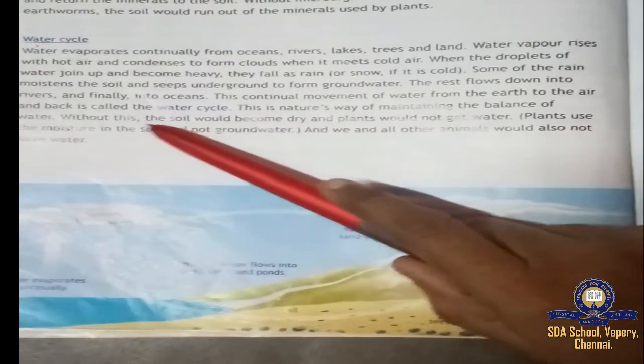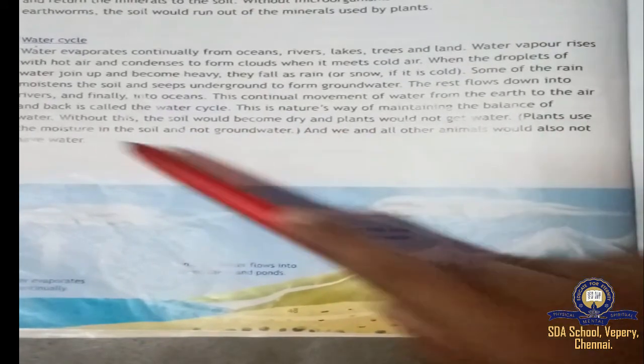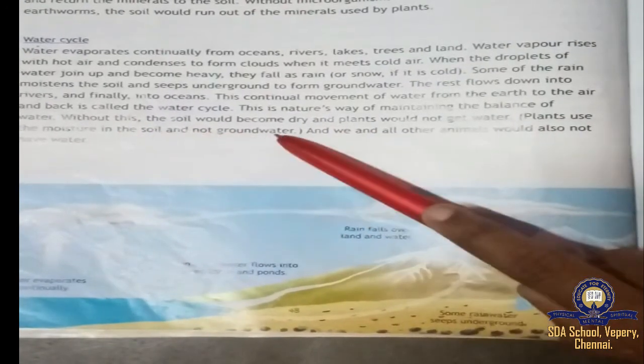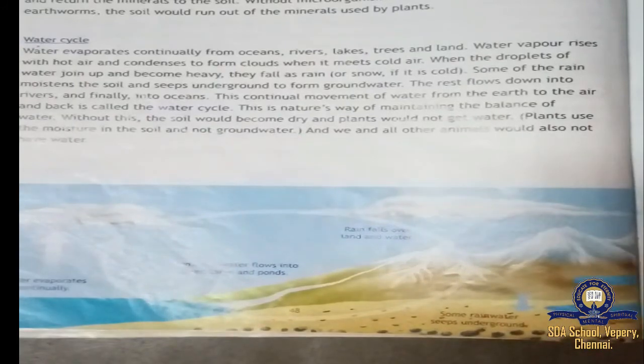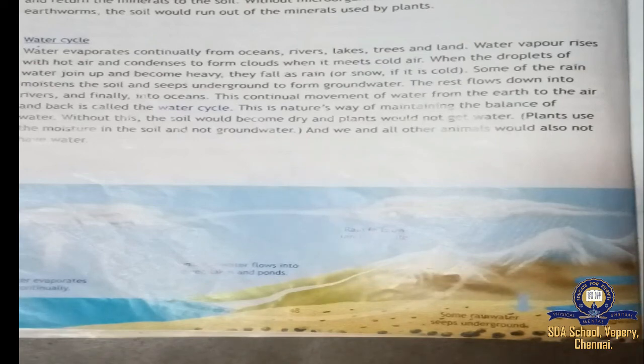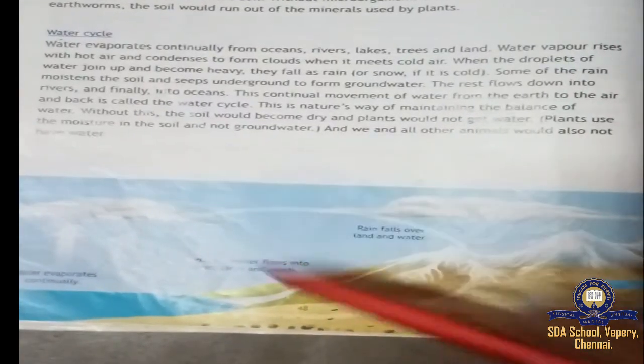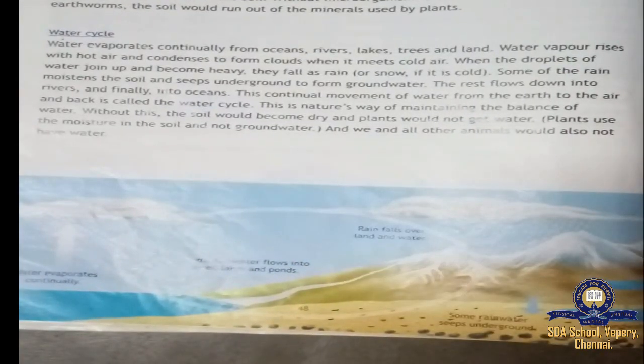Without this, the soil would become dry and plants would not get water. Plants use the moisture in the soil, not the underground water. If this is not happening, definitely the land will become very dry, and plants will not get water. And all other animals would also not have water. Even animals will not get